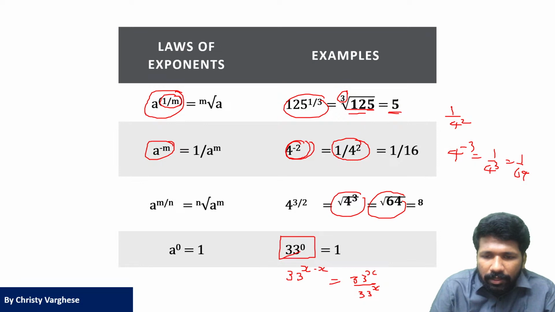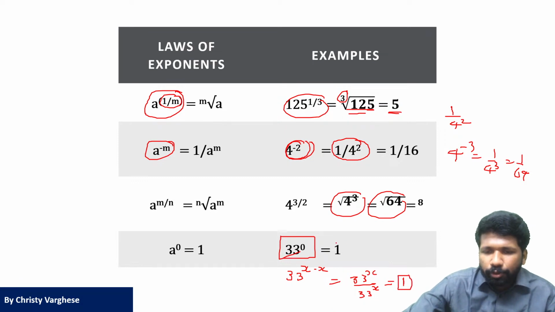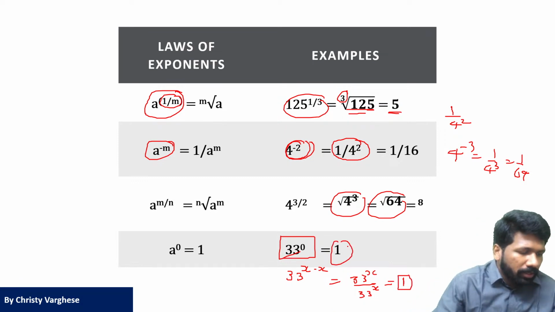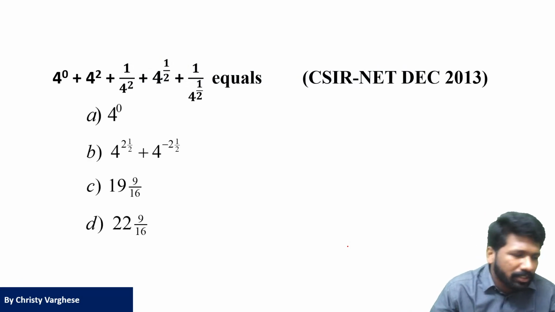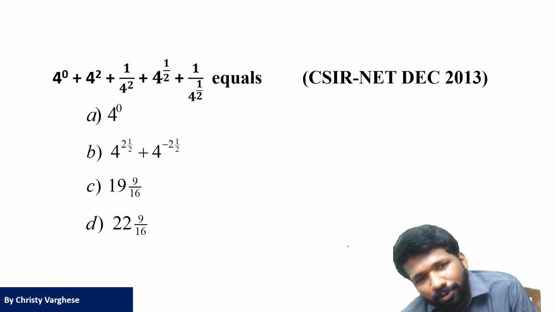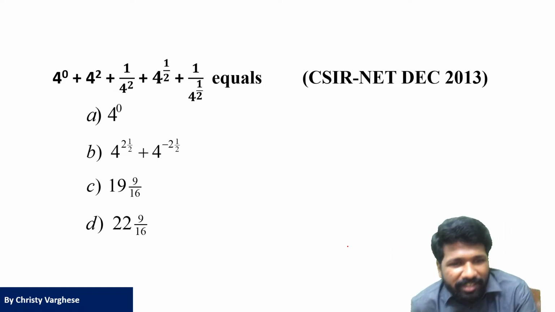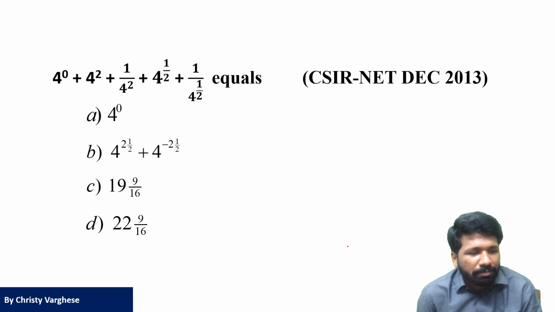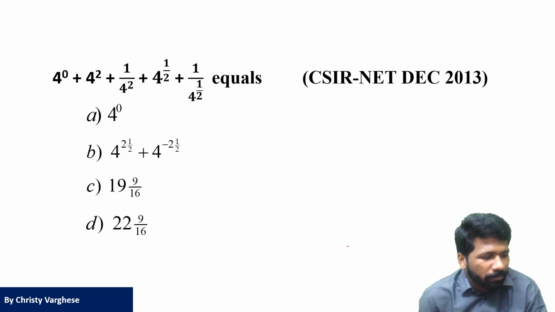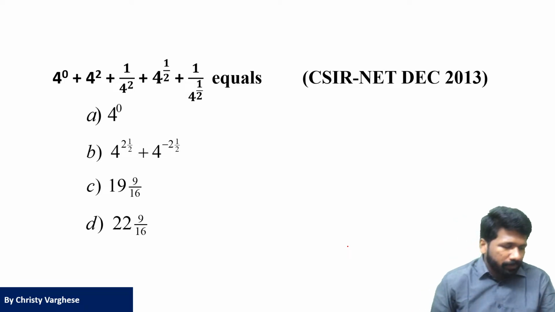So that is 33 raised to x divided by 33 raised to x. That is 1. That is how you can prove it. Again, hope all of you understood it. This is a classic question CSIR asked to check whether you know what is 0th power, what is fractional power, and how to simplify fractions. A simplification based question, but laws of exponents are needed. Try this super fast, all of you.